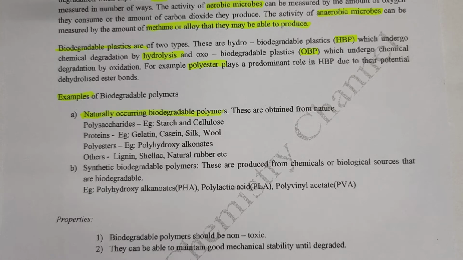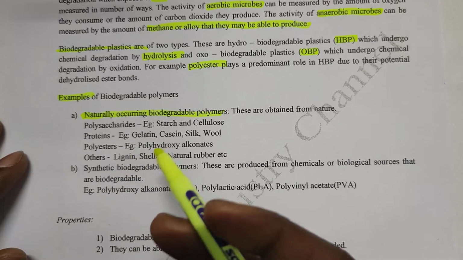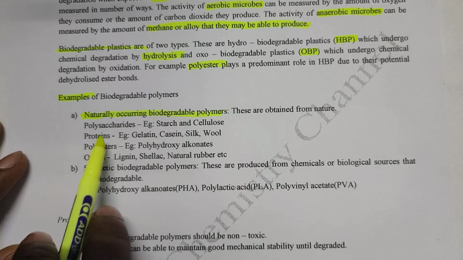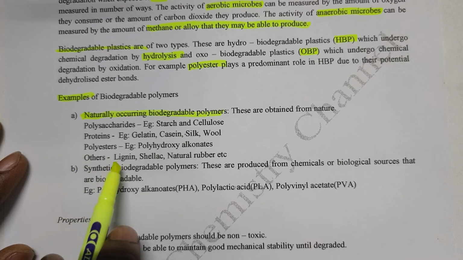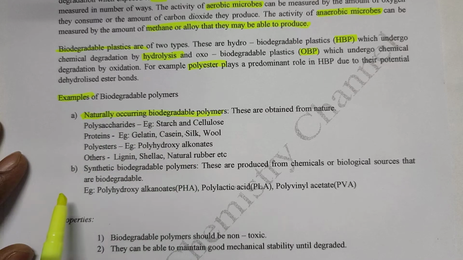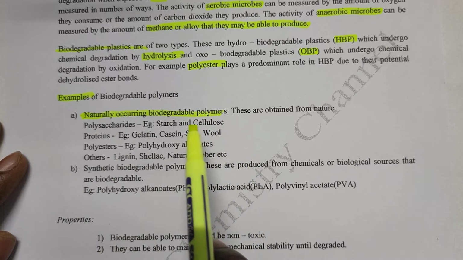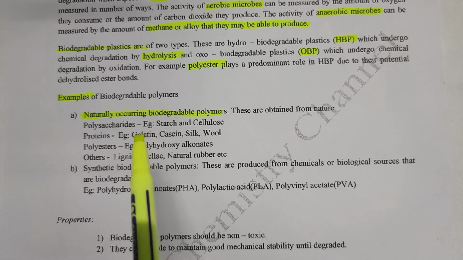Hence it is assumed that these natural polymers are favorable for environmental degradation. What are the natural biodegradable polymers? Polysaccharides, proteins, polyesters, lignin, shellac and natural rubber.